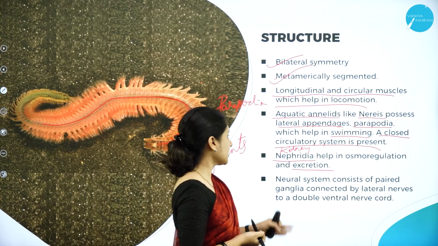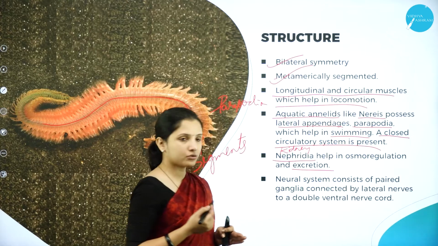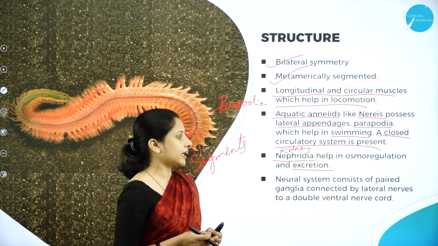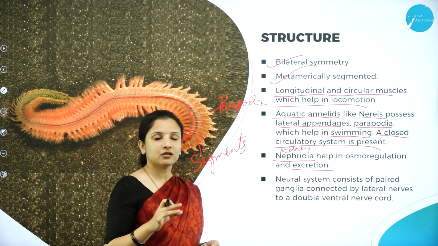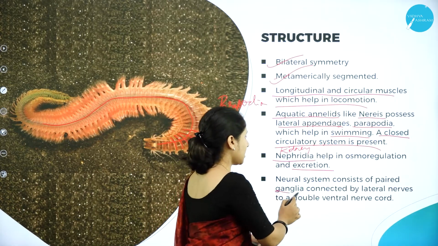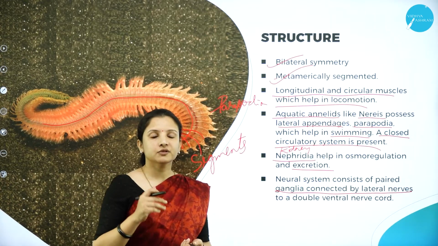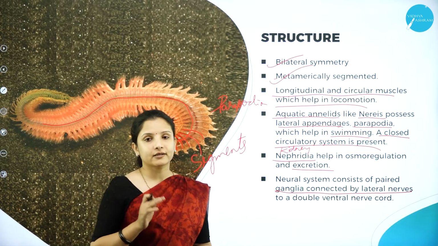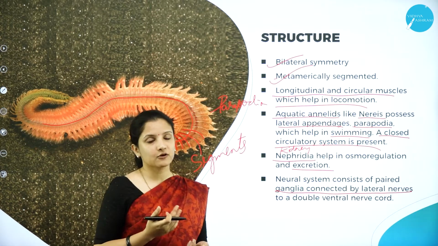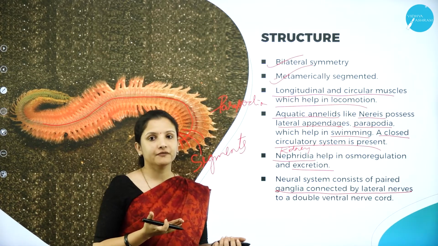And apart from that, when we see the neural system, they have paired ganglia. The ganglia are connected by lateral nerves to the double ventral nerve cord, that is a cord that is present at the base of the animal, at the lower body surface of the animal.